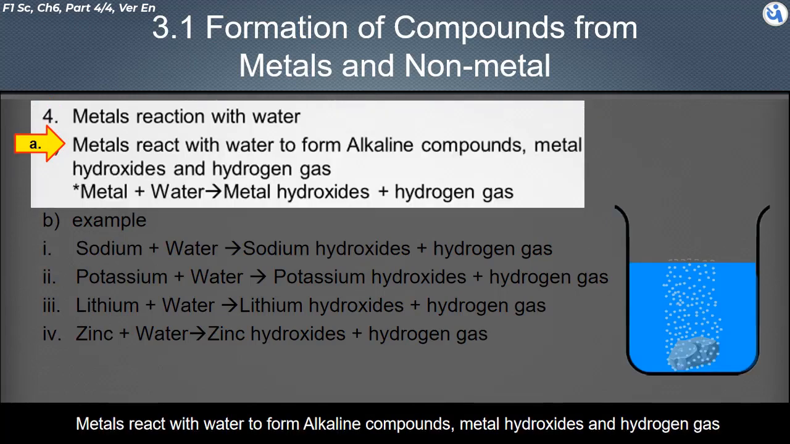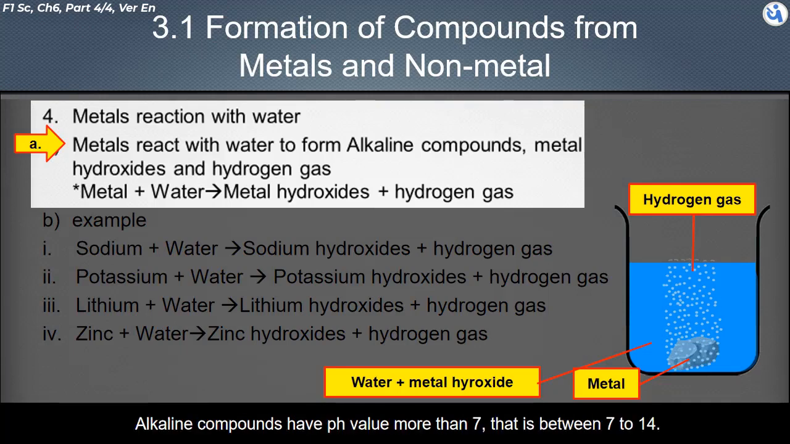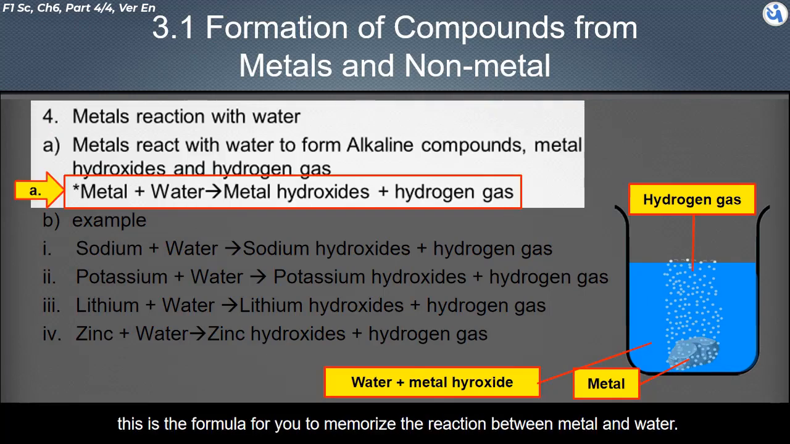Now, we talk about how metals react with water. Metals react with water to form alkaline compounds, metal hydroxides, and hydrogen gas. This is done by putting the metal into water. Alkaline compounds have a pH value more than 7, that is between 7 to 14. This is the formula for you to memorize the reaction between metal and water.